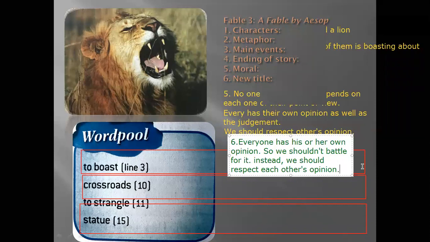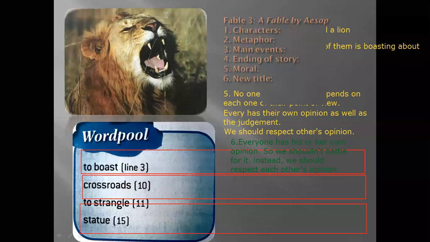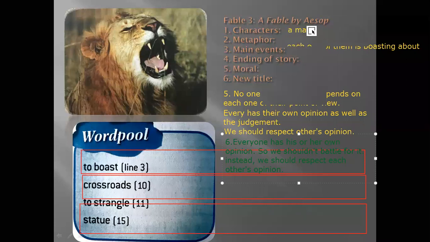Okay, that was our story. Oh, sorry, I did it wrong. Okay, now here is our last question. New title. What kind of new title can you think of? The Boasting Friends. Okay, so we can choose over here.